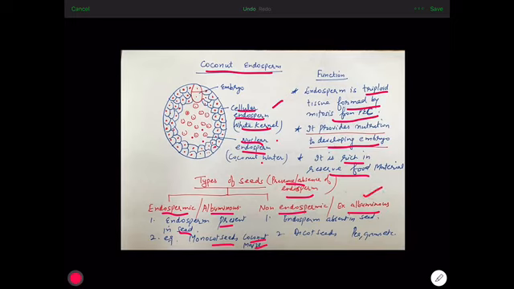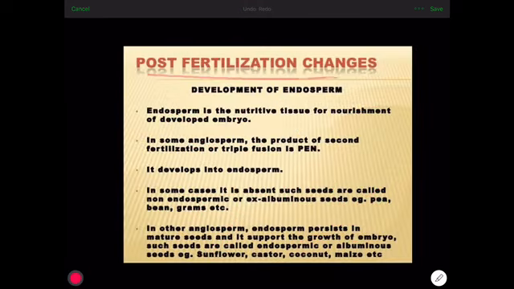Now non-endospermic or ex-albuminous seeds. In these seeds, endosperm is absent. It means it is completely consumed in the development of embryo. For example, dicot seeds such as pea, gram, soybean, all these are non-endospermic seeds. So this is regarding development of endosperm, post-fertilization changes.